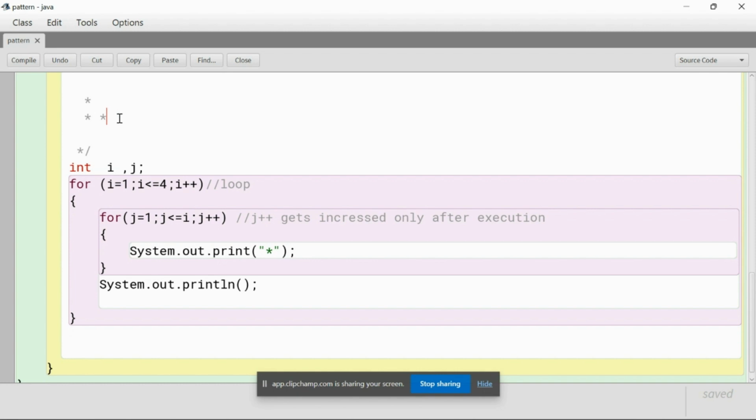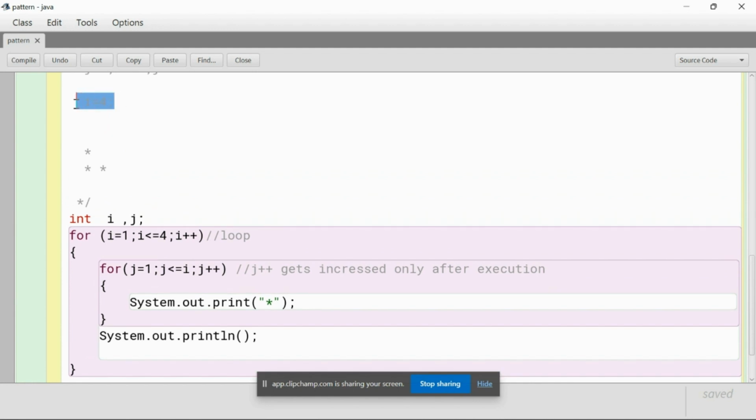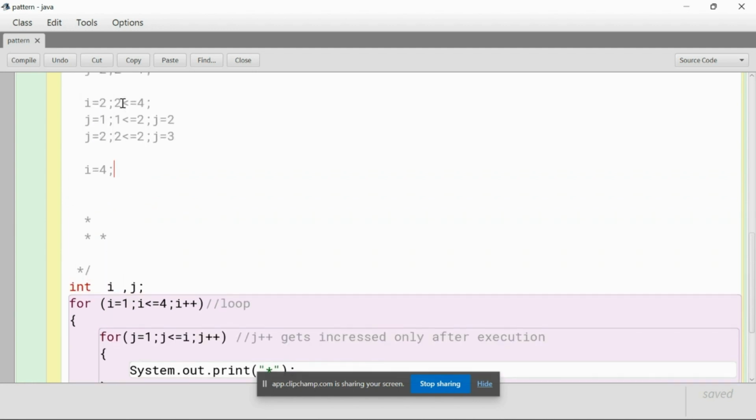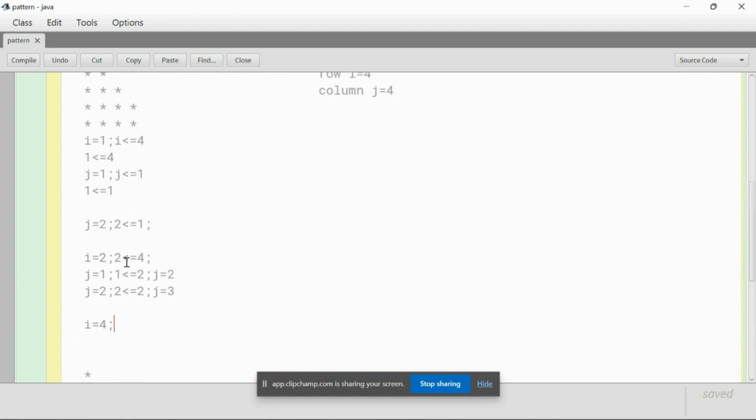So what I was doing, now in the statement we have i is equal to 4. Sorry, what I said last time was i is equal to 2. So this time i will be 3.